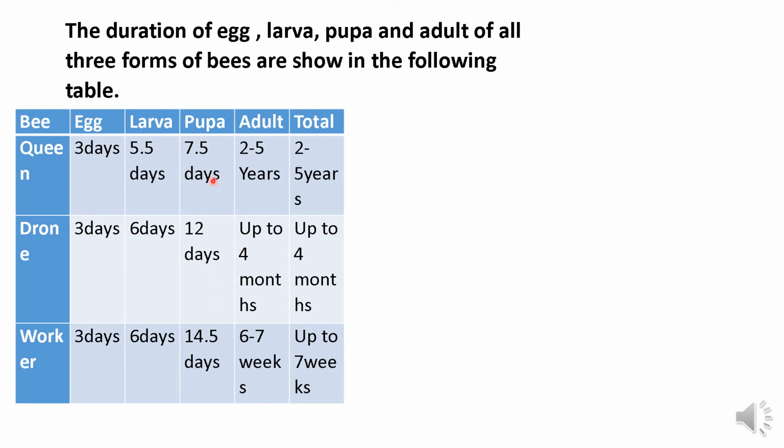Now the queen, after 7.5 days, becomes adult and it survives for 2 to 5 years. Similarly, drones, after 12 days, become adult and survive up to 4 months. Similarly, the workers, after 14.5 days, become adult and survive for 6 to 7 weeks.